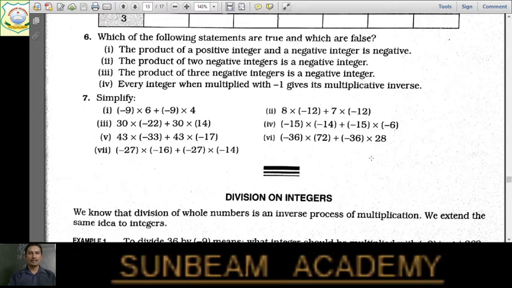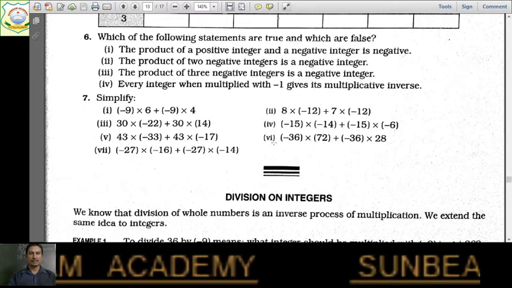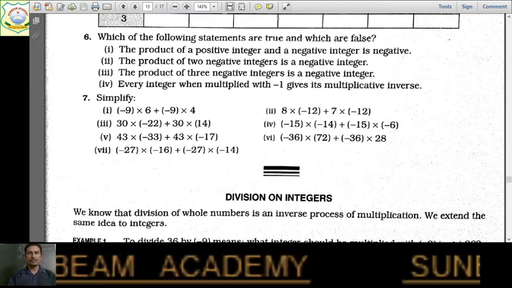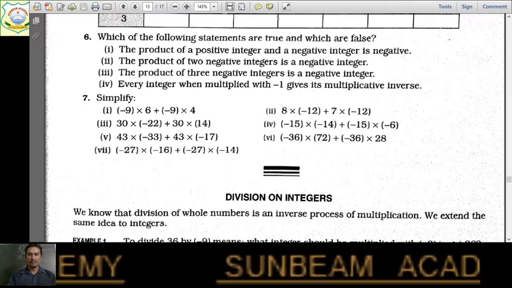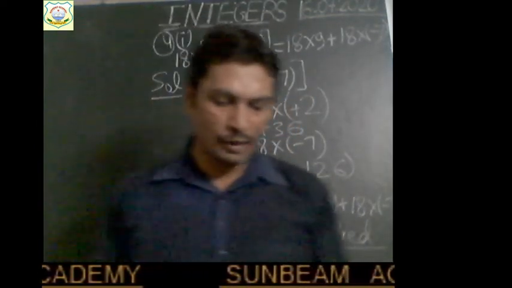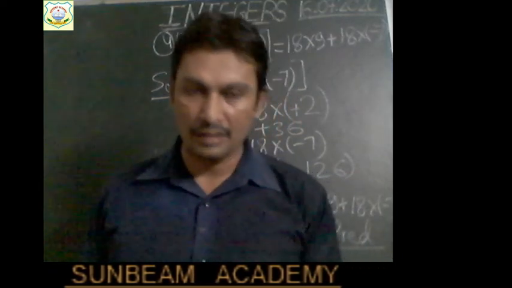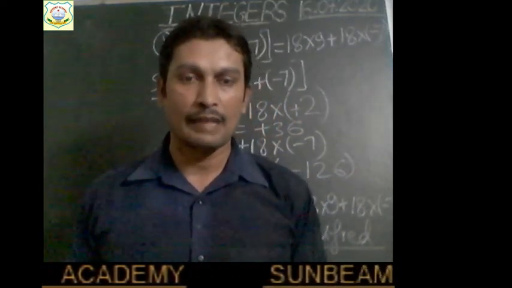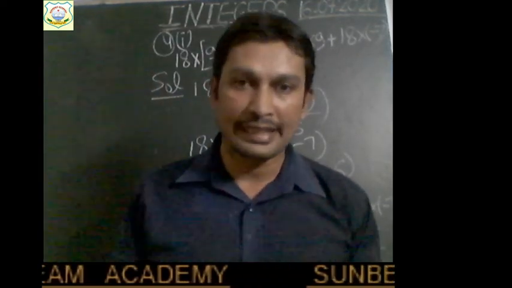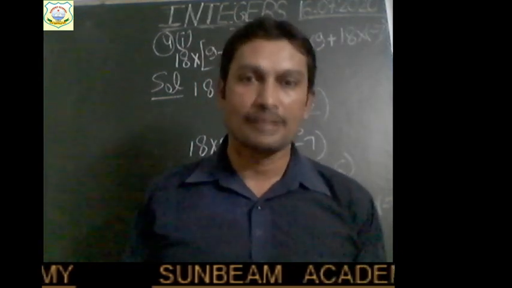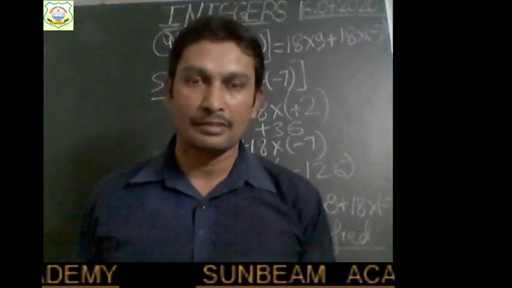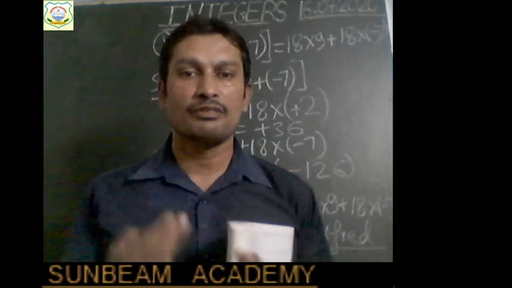Now let us move to question number 6. Right? You can see question number 6 here on the screen. Which of the following statements are true? This is the question. This is a true false type question, children. So let us solve this, discuss it here now. See the first part of the question. The product of a positive integer and a negative integer is negative, children. Yes, I have already told you, if we are multiplying two integers with opposite sign, then their product will be negative. Am I right? So first one is true. Second, the product of two negative integers is a negative integer only. No, children. If we are multiplying two negative integers, then their product will be positive.